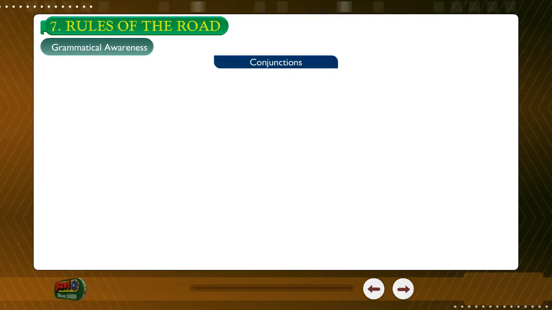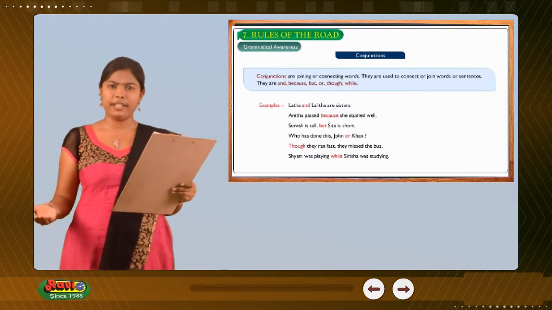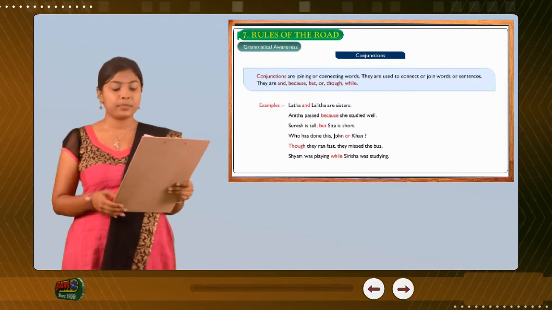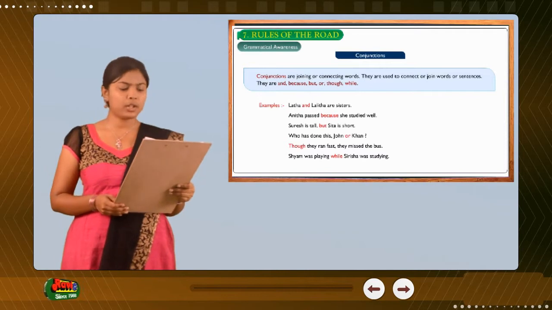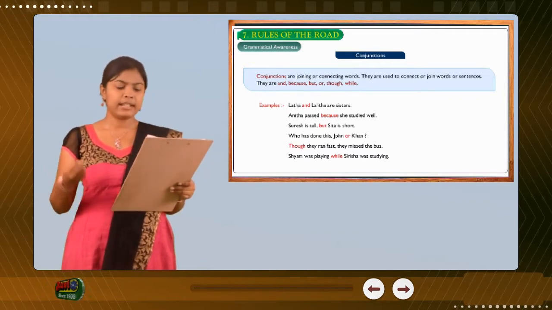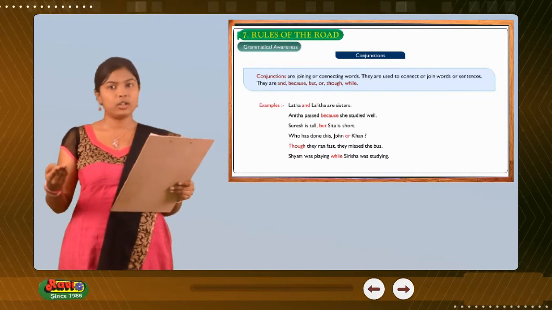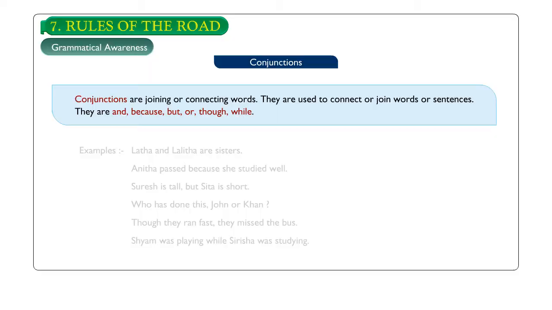Grammatical awareness. Conjunctions. Conjunctions are joining or connecting words. They are used to connect or join words or sentences. They are and, because, but, or, though, while.